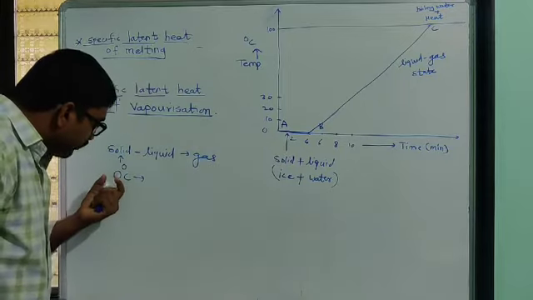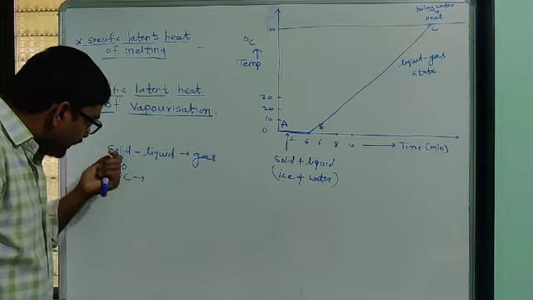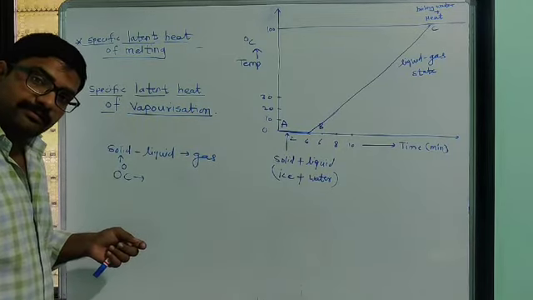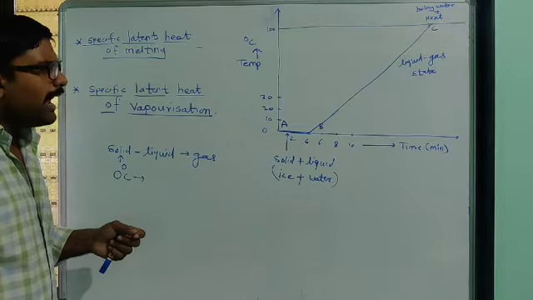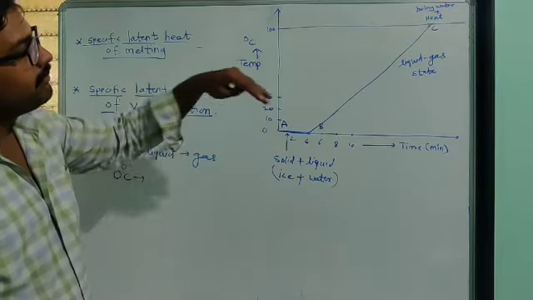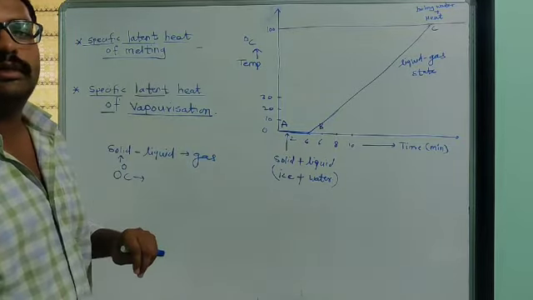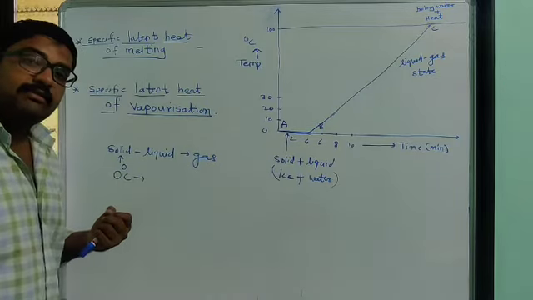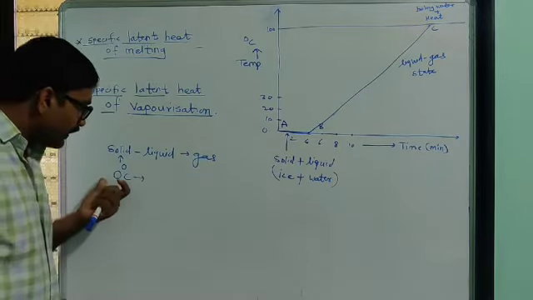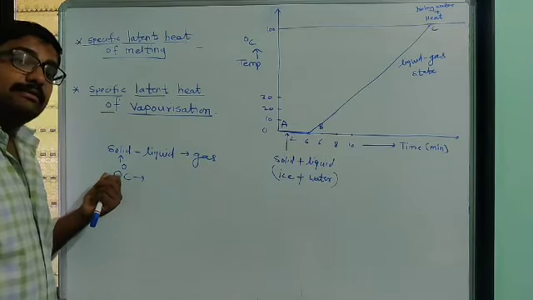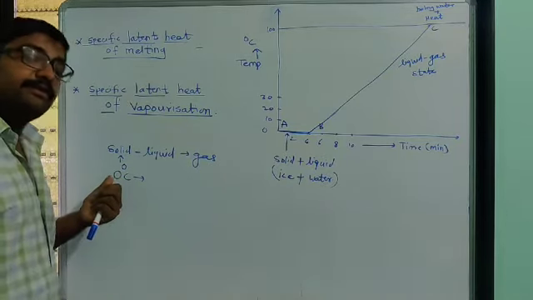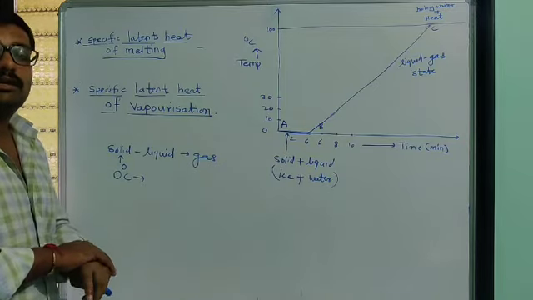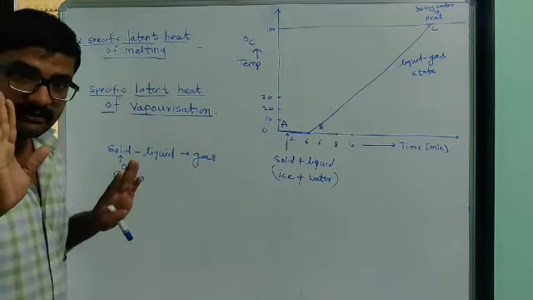We know that as we supply heat, the temperature of a substance should increase. But in the case of ice, at 0 degree Celsius we are supplying heat and it starts melting, yet its temperature does not increase.